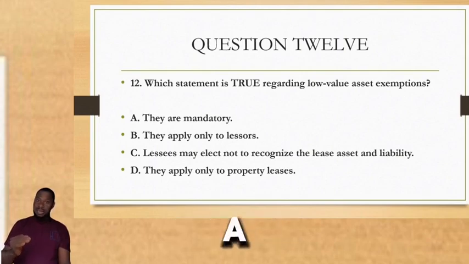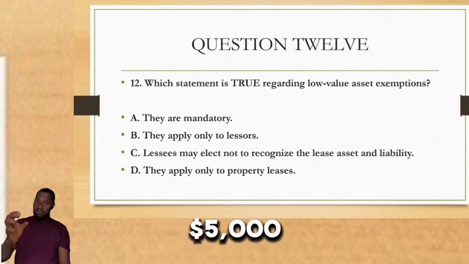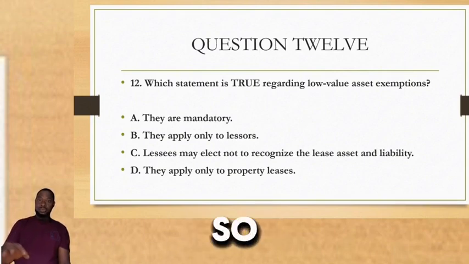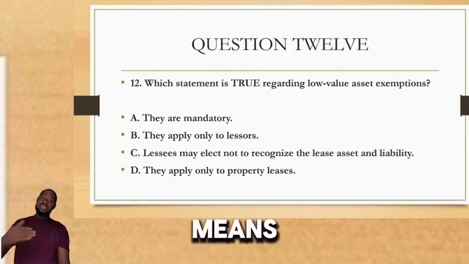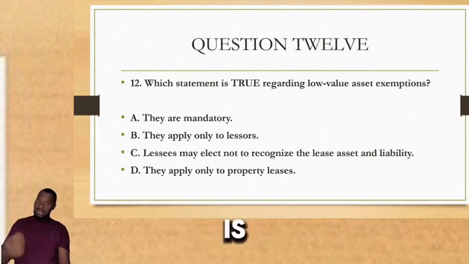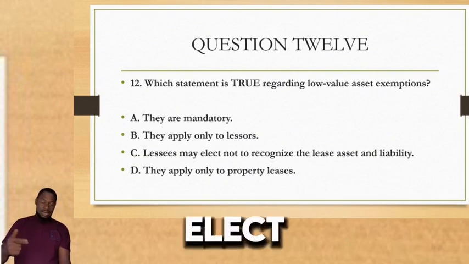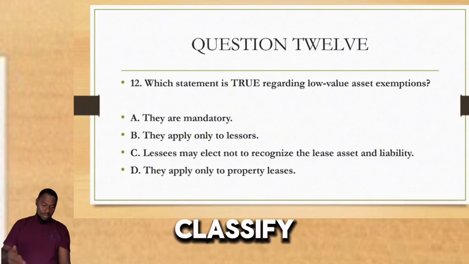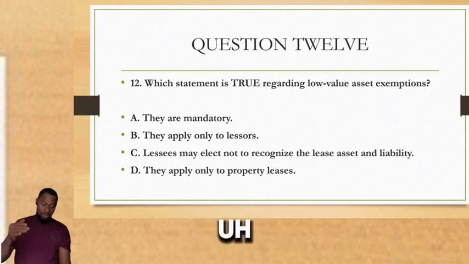And the standard gives a guide of $5,000 and below. So that is a low value asset. So if it's a low value asset, it means it is exempted from IFRS 16. And if it is exempted from IFRS 16, it means the lessee may elect not to classify the lease, not to recognize lease assets and liability.